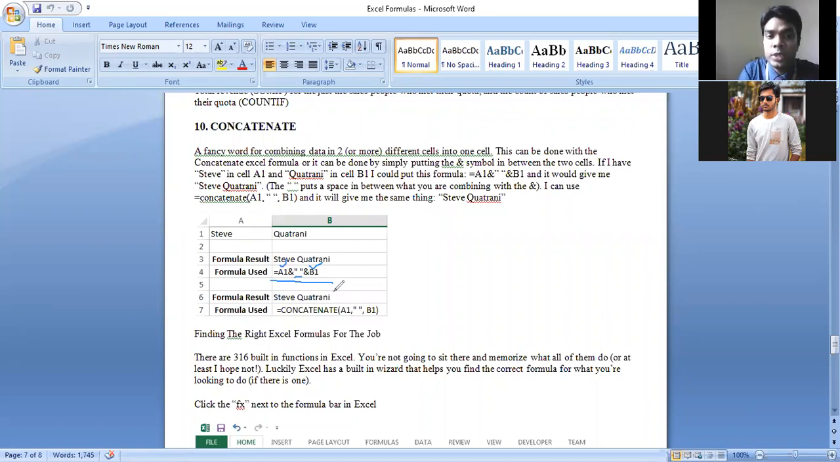If you just write A1 ampersand B1, it will join those two strings, but in between them there will be no space. Am I clear to you? The person who asked me the question, how to apply the concatenation formula?